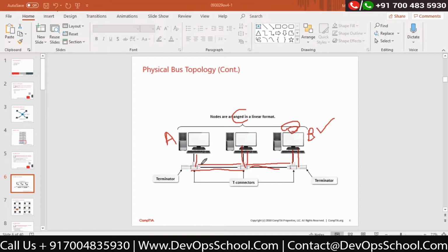Is it possible? It is technically possible, but you can imagine, I'm talking about three computers. Imagine if I have 10 or 15 computers. And if I connect something like this type of bus topology, you can imagine how much network congestion would happen in this particular line.